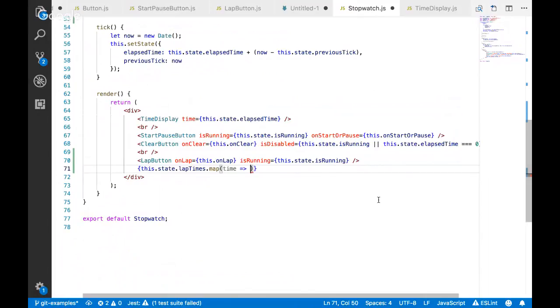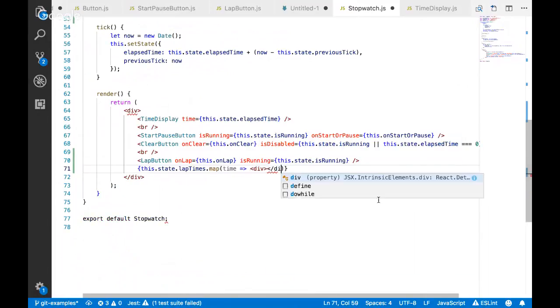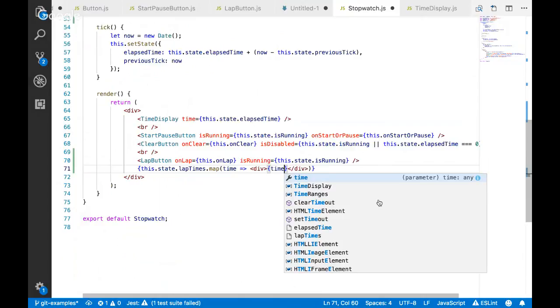Return, what do I want to return? It's very, very simple. I'll just do a div with the time in it.